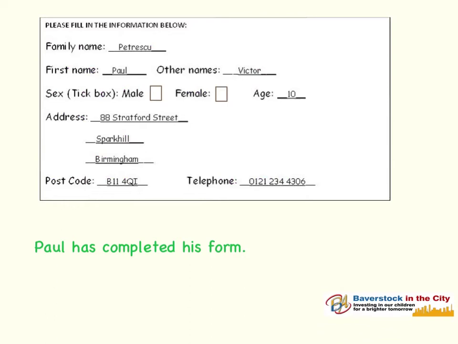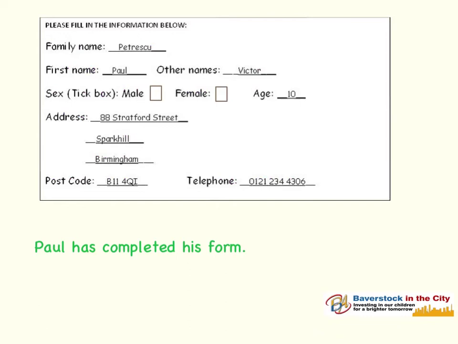Sometimes our first name is referred to as our given name. Paul has another name. His other name is Victor. Victor is a proper noun. It is a name. It is the other name of Paul. And it begins with a capital V. Our other name is sometimes referred to as our middle name or names. And our first name and our middle name or other name together are referred to as our given names. Always will begin with a capital letter.